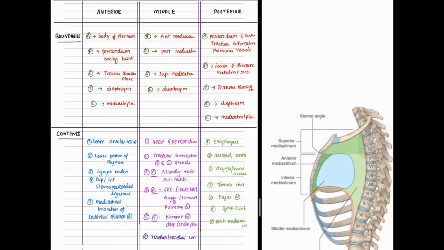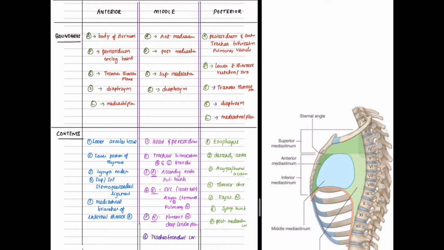The next is the inferior mediastinum. Inferior mediastinum is divided into anterior, middle, and posterior mediastinum. In front of pericardium is the anterior mediastinum. Pericardium and its content include middle mediastinum, and behind the pericardium is the posterior mediastinum. So boundaries of anterior mediastinum are anteriorly by the body of sternum, posteriorly by the pericardium enclosing the heart, superiorly by the superior transverse thoracic plane, inferiorly by the diaphragm, and laterally by the mediastinal pleura.